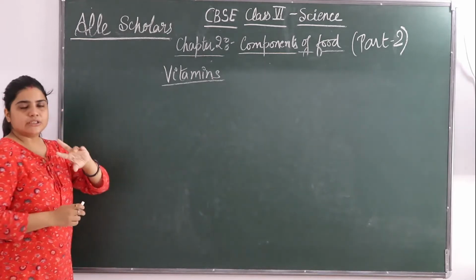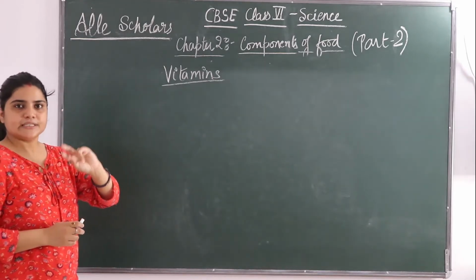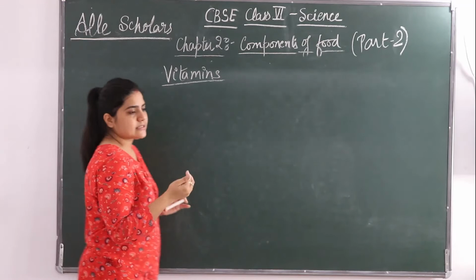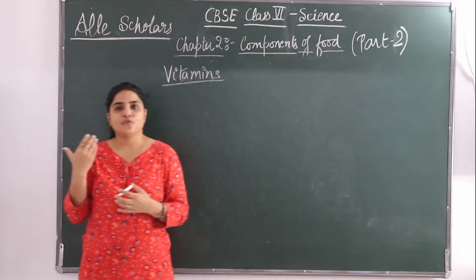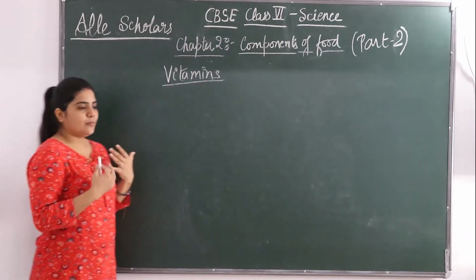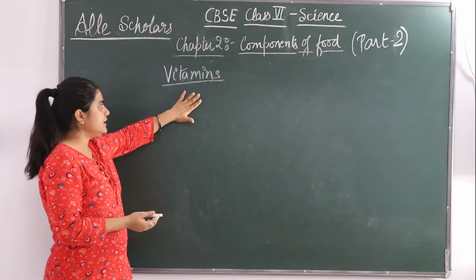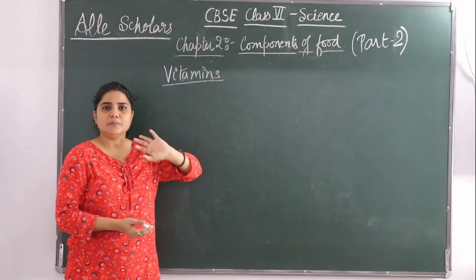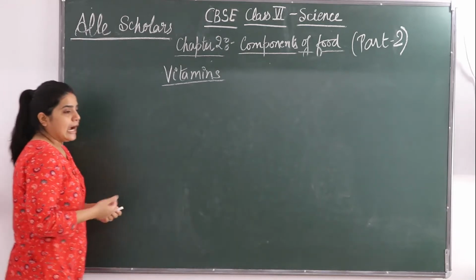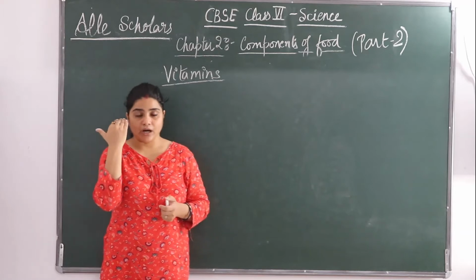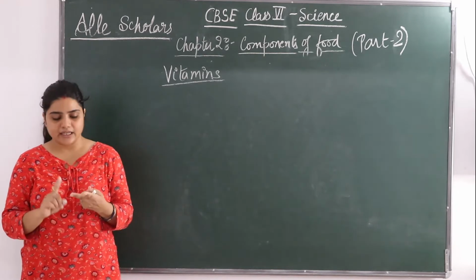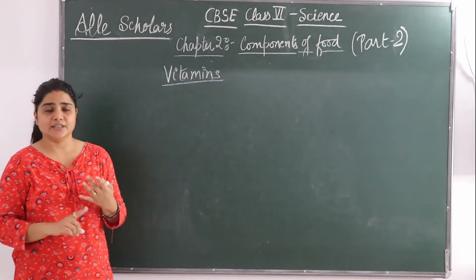If you want to study about carbohydrates, proteins and fats, please refer to part 1 of this video. So vitamins help our body by protecting it against different diseases. Who plays this role? Vitamins. The role of vitamins is to protect us from different diseases. And vitamins also help in keeping our eyes, bones, teeth and gums healthy.